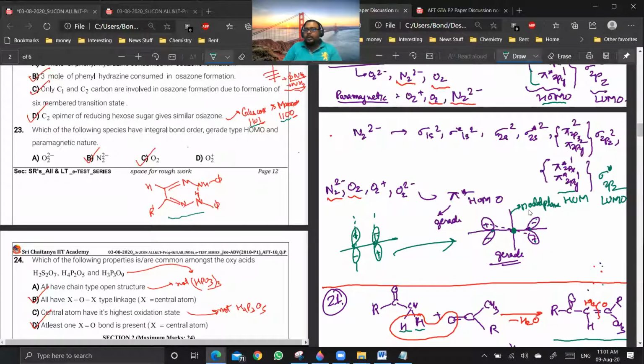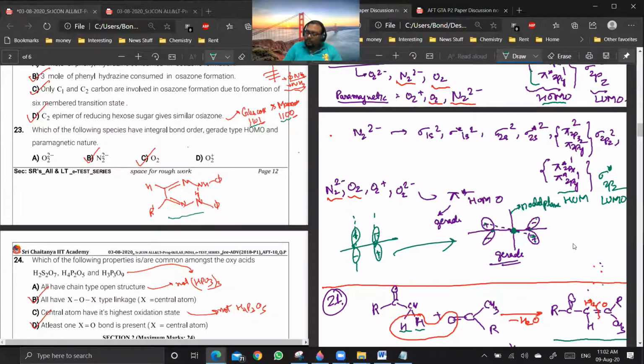Now, gerade and ungerade are basically determined like this: you start with a point and go towards the center of symmetry by some distance, and then along the same line you go the same distance again. If you get a point of the same phase sign, it will be gerade. If you get a point of opposite sign, it will be ungerade or odd. Are you getting a point? Yes or no?